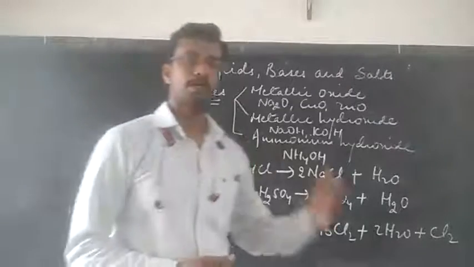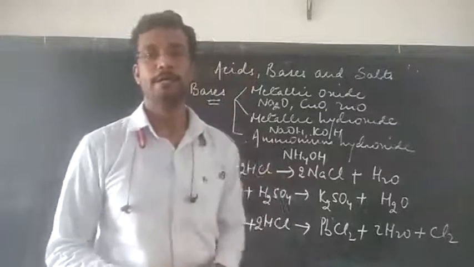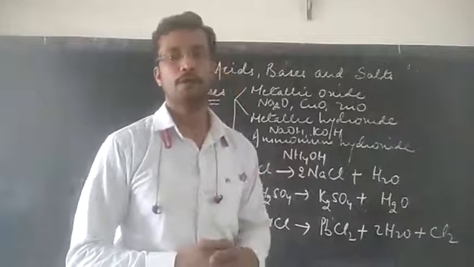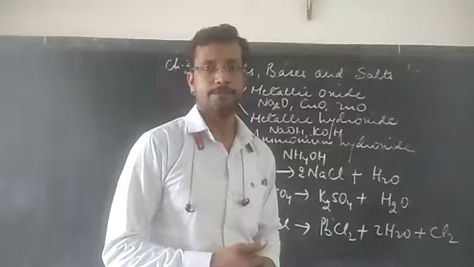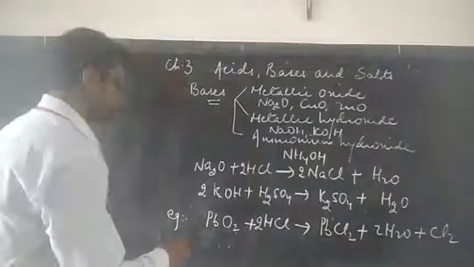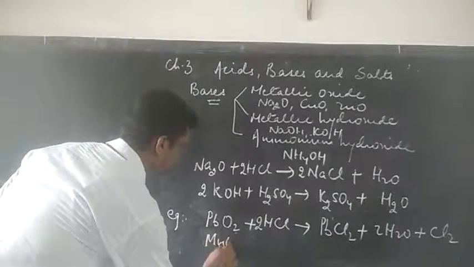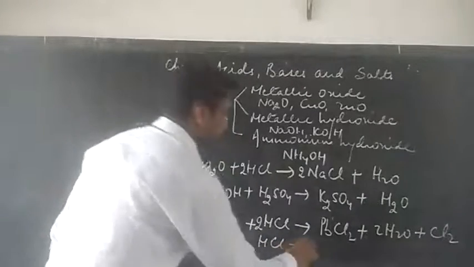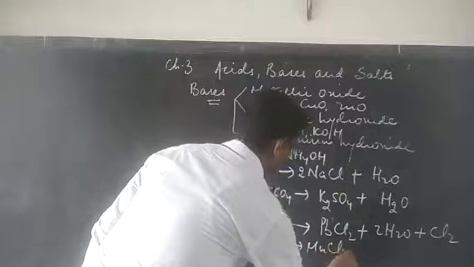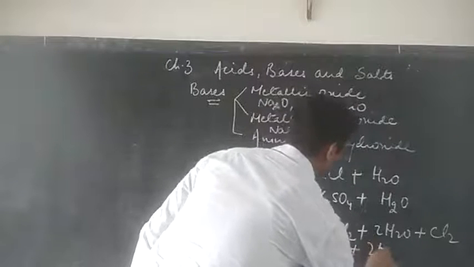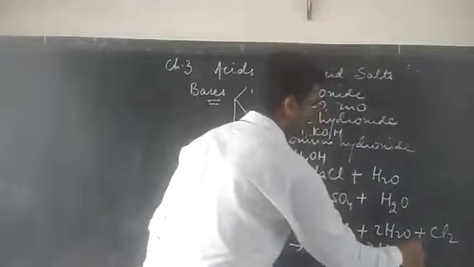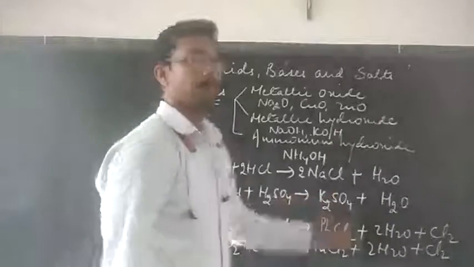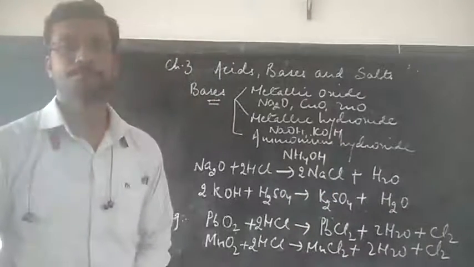Similarly, we have some other metallic oxides like manganese dioxide, MnO2, which can also be called manganese 4 oxide. Let us see MnO2 when reacting with HCl, again it forms products like salt and water and also chlorine gas. Here also it involves chlorine gas, so this is not a base.